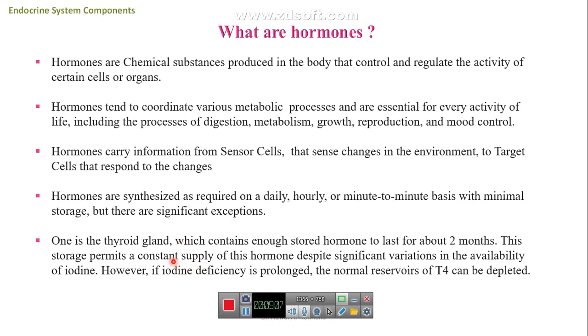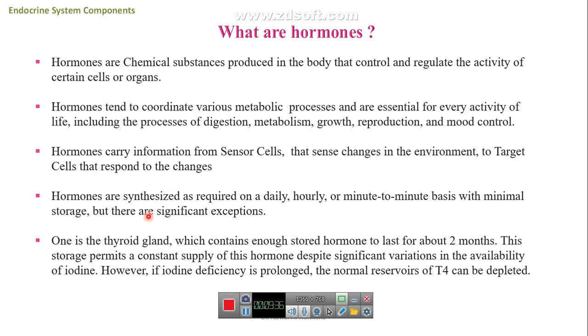The hormone is a chemical messenger that carries the information from the sensor cell to cause some changes in the environment across the target cell that responds to the sensor. And these hormones sometimes need carriers to be transported in the blood. Also, they are synthesized as required, on a daily or hourly basis, minutes to minutes.